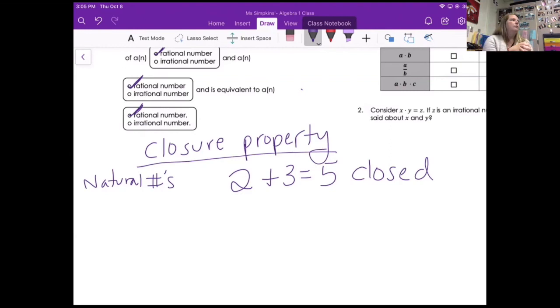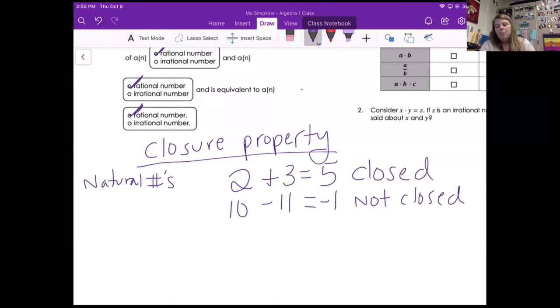Does anybody know what I mean by counterexample? Like an example that says that it's not true, or goes against that statement. So what about subtraction? Is this true for subtraction? No. Okay, so give me a counterexample. 10 minus 11. That would give me -1. So I would consider this not closed. The reason why is I started with 2 naturals. My answer is not always going to be natural.